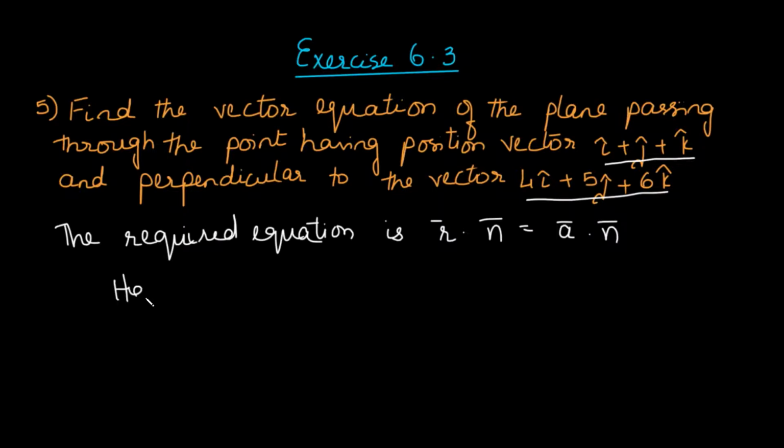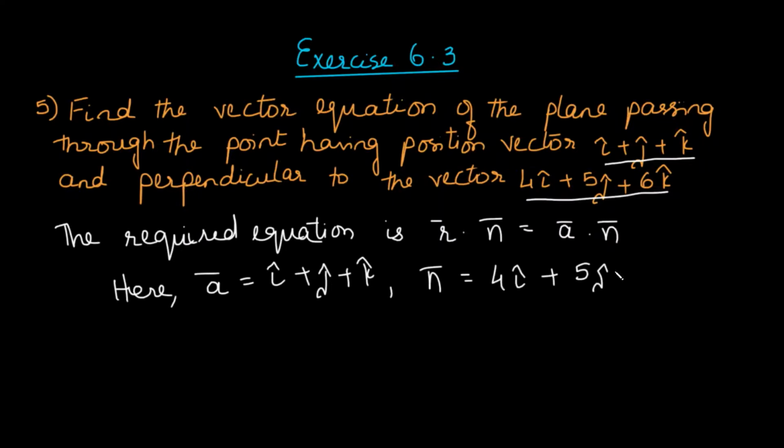So here a is actually the first vector i plus j plus k, and n is a normal vector, that is 4i plus 5j plus 6k.